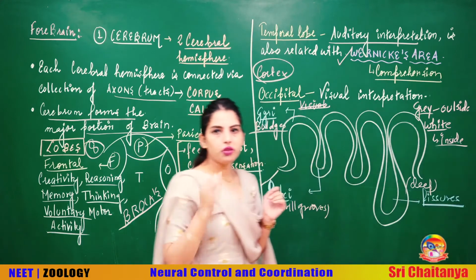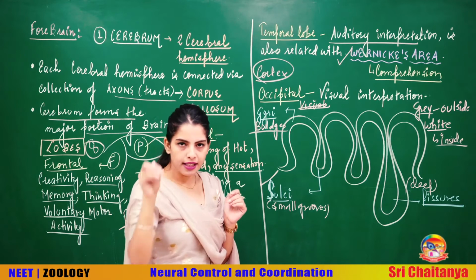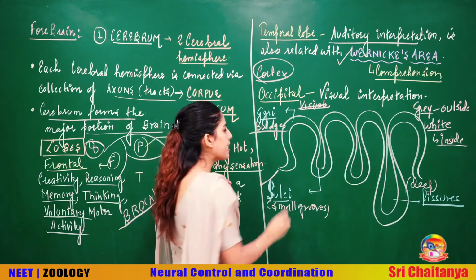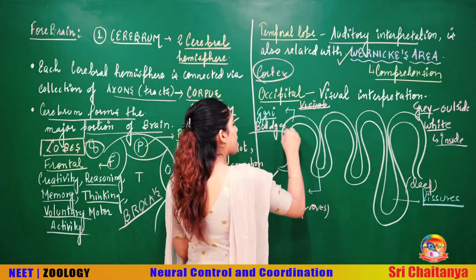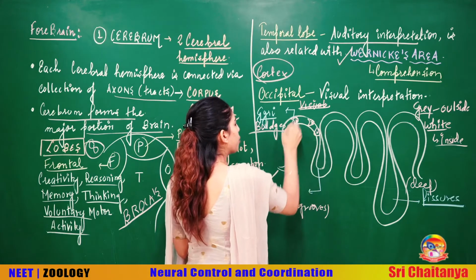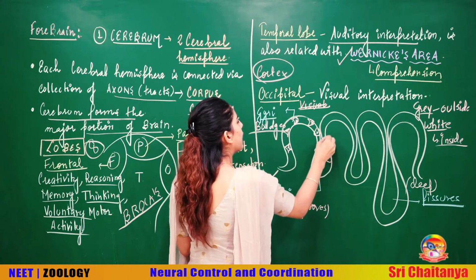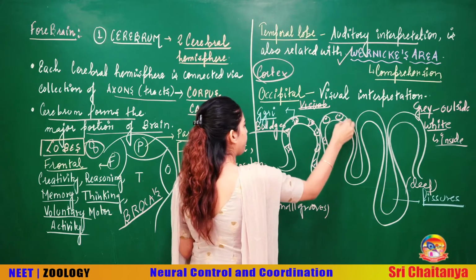Beta, you have got neurons, right? And when you talk about neurons, you have got the cell body with some granules, Nissl's granules. The presence of the cell bodies, which I am drawing here, you will see in this outer layer. And due to the presence of the cell bodies in the outer layer, it appears greyish in color.